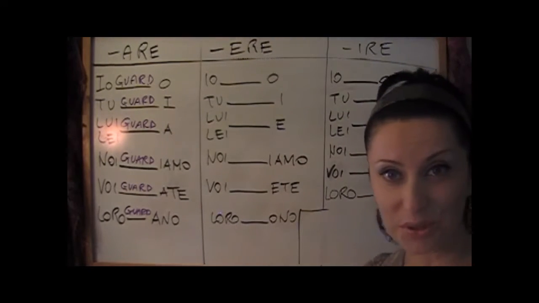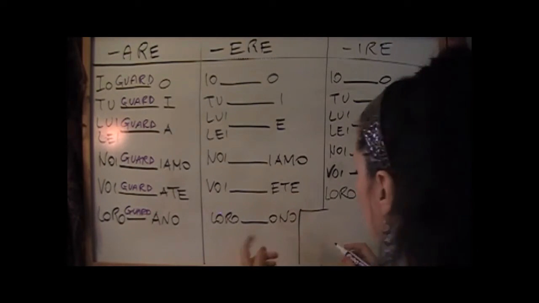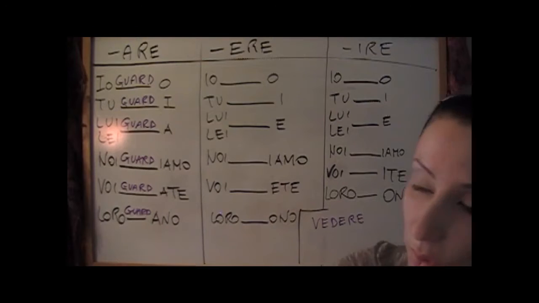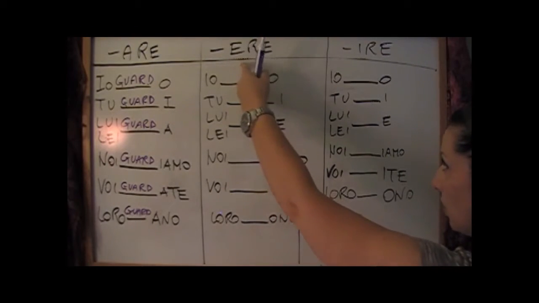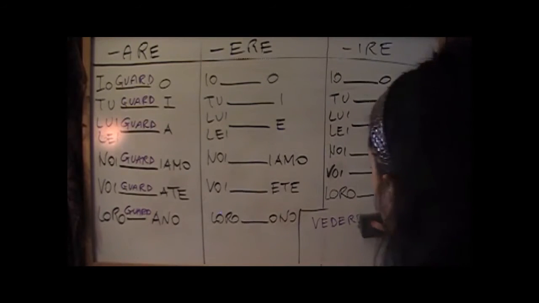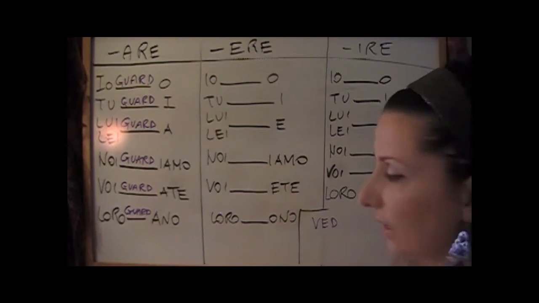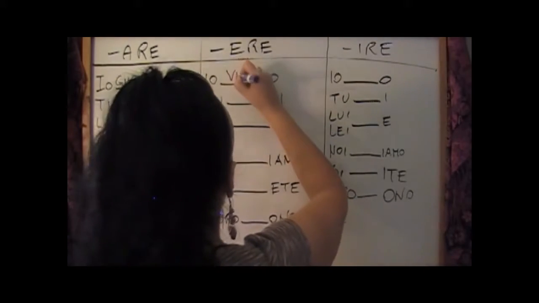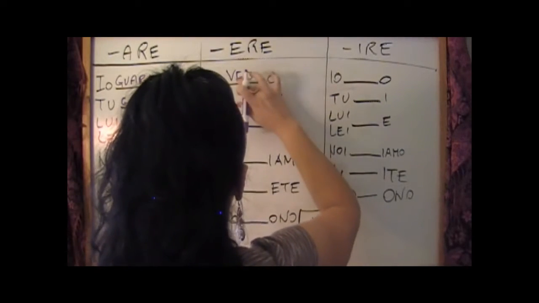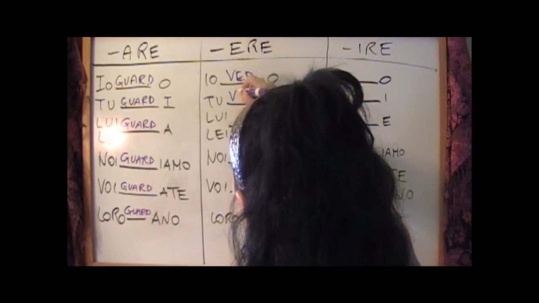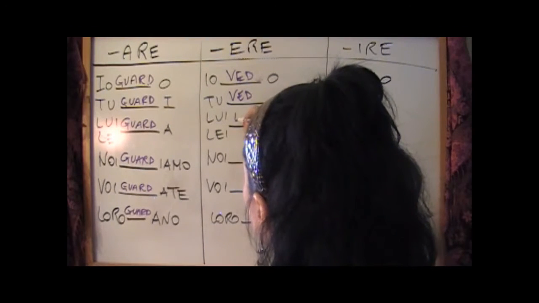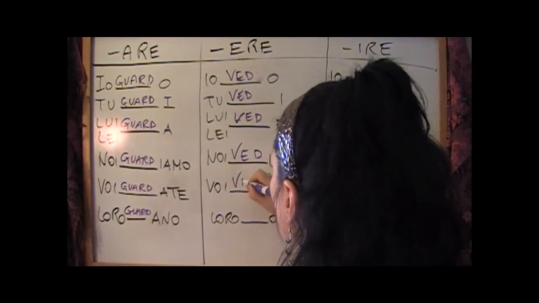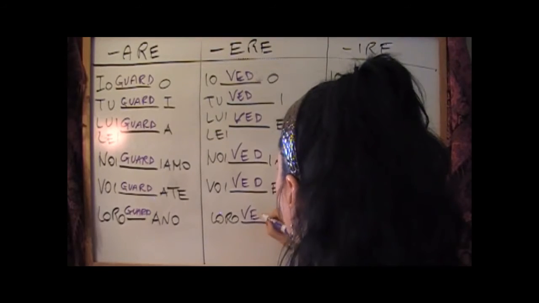Now, let's conjugate another one. Maybe you can stop the video, do it yourself, see if you understood. It's very simple, basically. Let's do vedere. Vedere, that means to see. I told you the difference. So, what you do: ere. You understand you have to use this pattern because it's ending in ere, the second group. Let's delete the last three letters of vedere. We find the stem. The stem is ved. Let's punch it here. Io vedo. Just the stem. Tu vedi, lui, lei vede, noi vediamo, voi vedete, loro vedono.